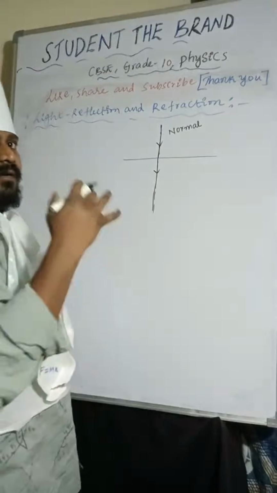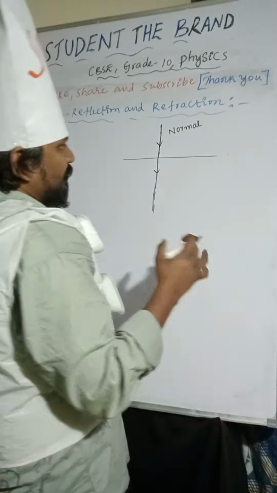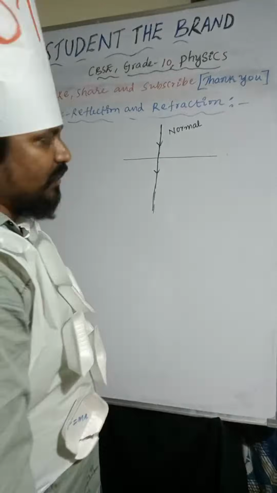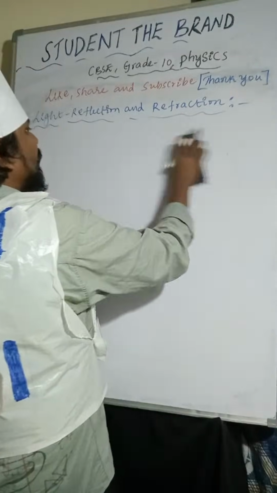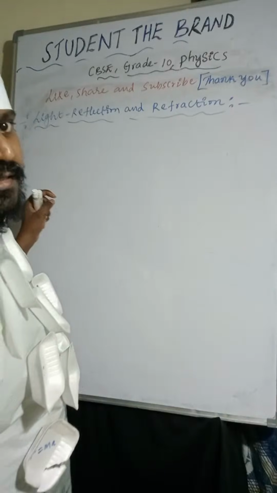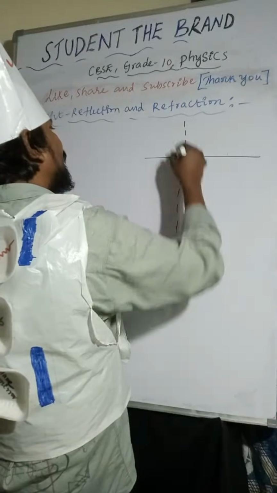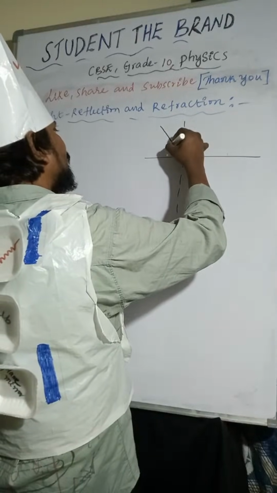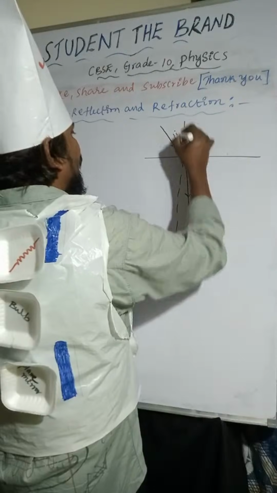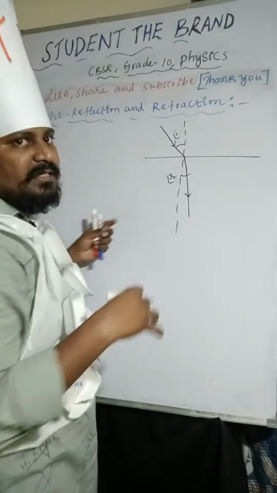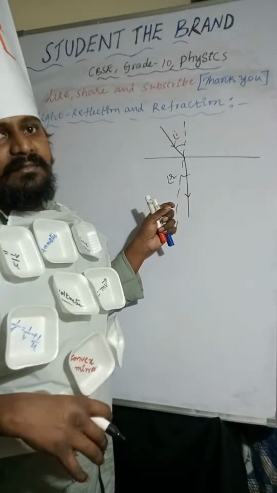So even though the two media have the same refractive index, no refraction will take place. So what exactly is the refractive index? If the refractive index of the two media is the same, then no refraction takes place. So I am taking it like this: this is a normal line, and here I am taking the light rays. So this is the angle of incidence and the angle of refraction.